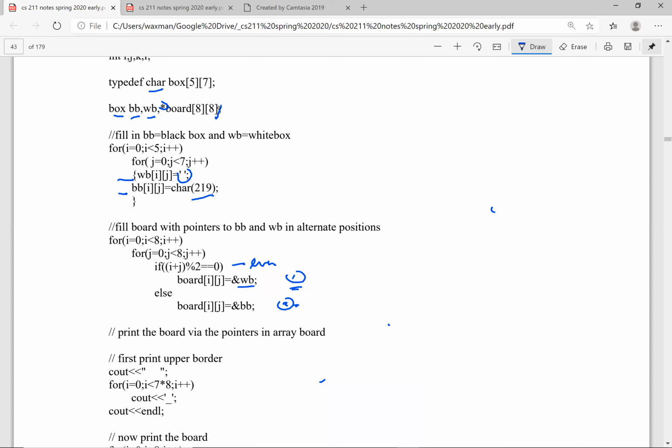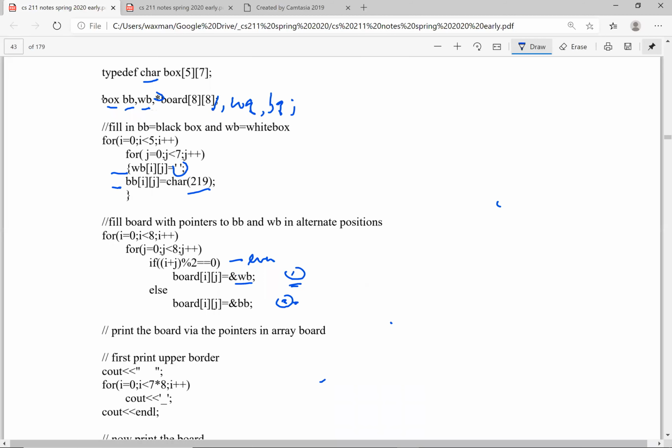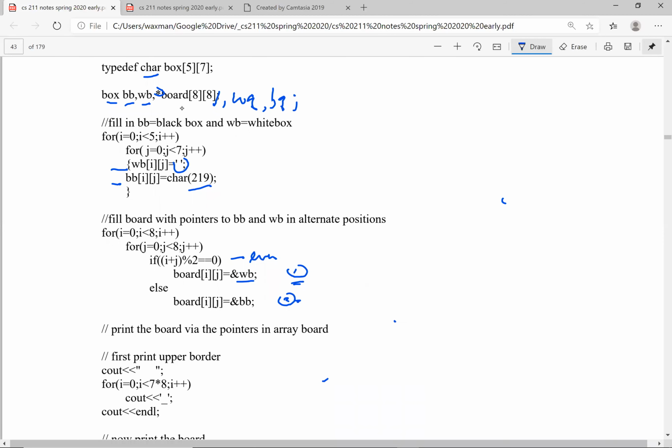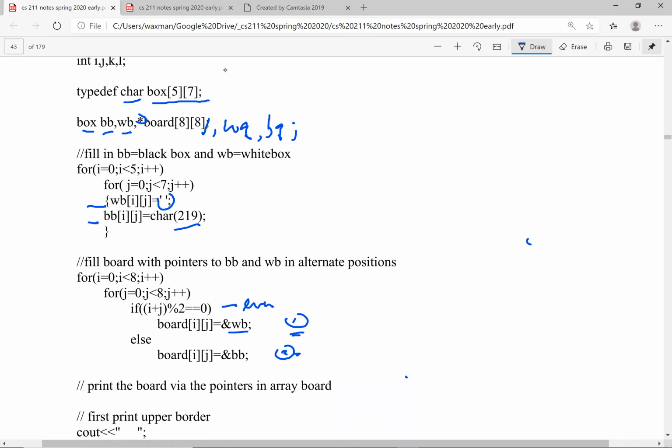Not only white box and black box, we're also going to say we have a white queen and a black queen. That's also going to be declared in here, and also going to be boxes. They're going to be arrays of char of 5 by 7. And then in here also, we're going to add two more initializations.